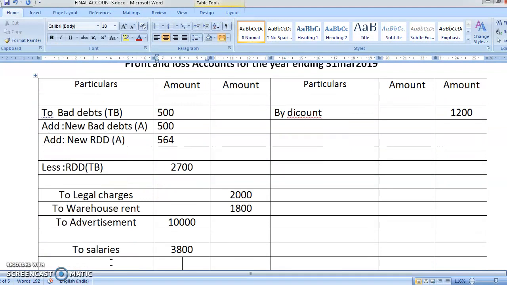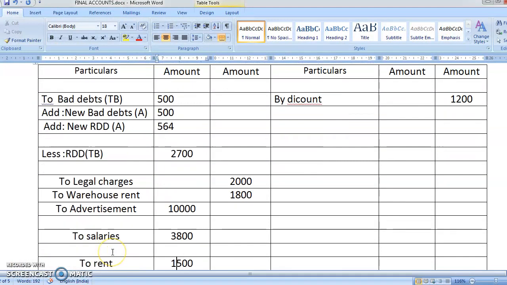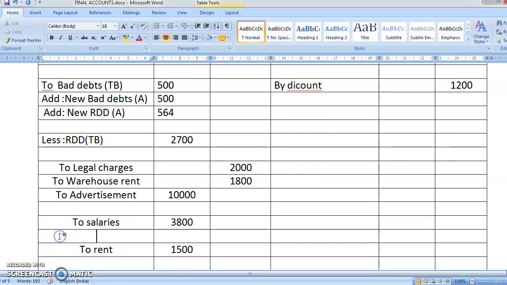So you'll write here add outstanding. Yes, how much was the outstanding salary? 300. Okay, now 300 plus 3,800 comes to 4,100. If it is simple, you can immediately start doing these things also. Okay, students, again outstanding.